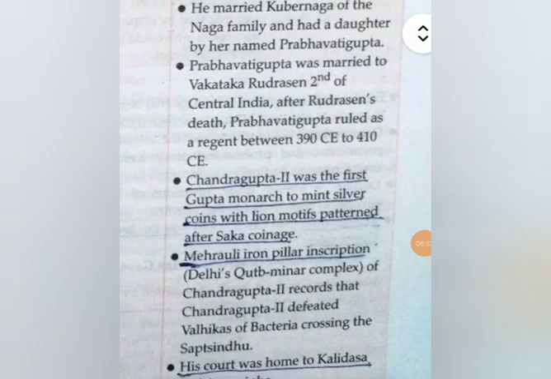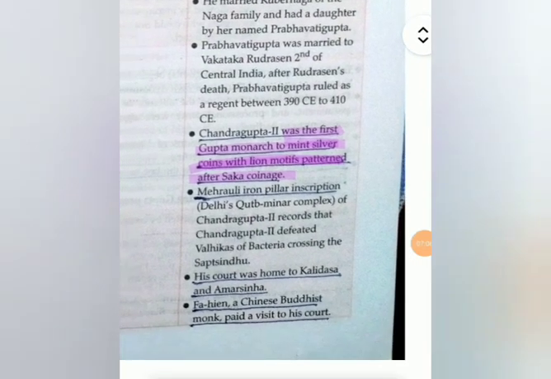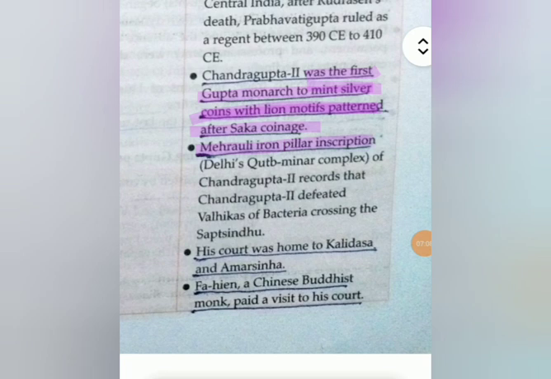He was the first Gupta monarch to mint silver coins with lion motifs, patterned after Saka coinage. The Mehrauli pillar inscription also gives us important details about the kingdom of Chandragupta II. His court was home to Kalidas and Amar Singh. So this is very important: during Samudragupta's time Harisena was the court poet, and during Chandragupta II's time Kalidas and Amar Singh were there.